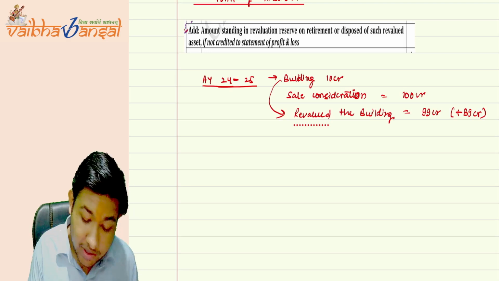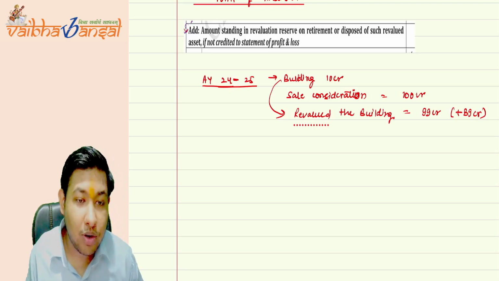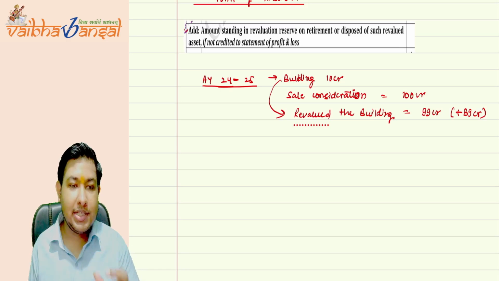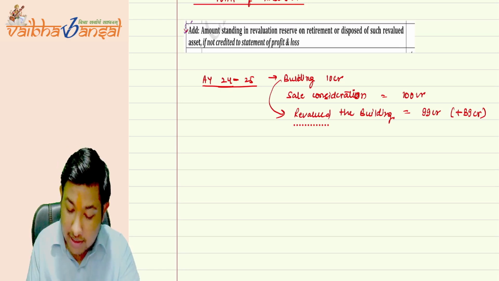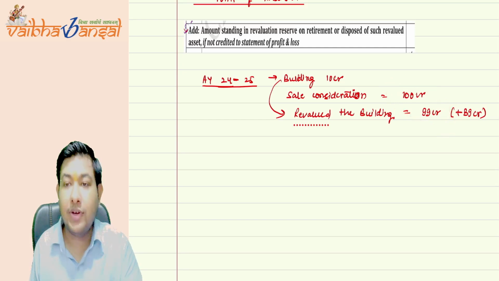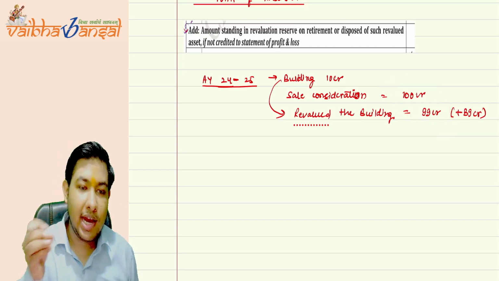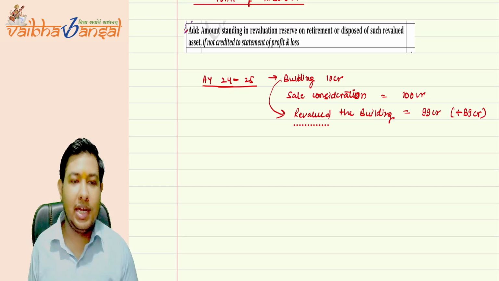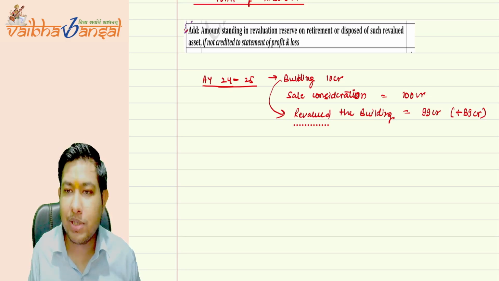So now when the government comes and asks for the addition, the net profit will be only 1 CR. You can add it to the books of accounts and take tax at the rate of 15% from it.